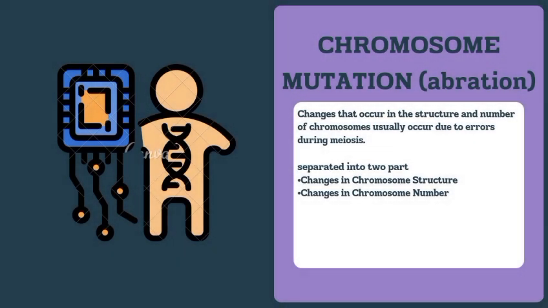The next slide is 13. Chromosome mutation. This mutation involves large sections of chromosomes and happens when errors occur during meiosis. It has two types: structural change, where the shape or a part is affected, and changes in number, extra or missing chromosomes. These usually have bigger impacts than gene mutations.